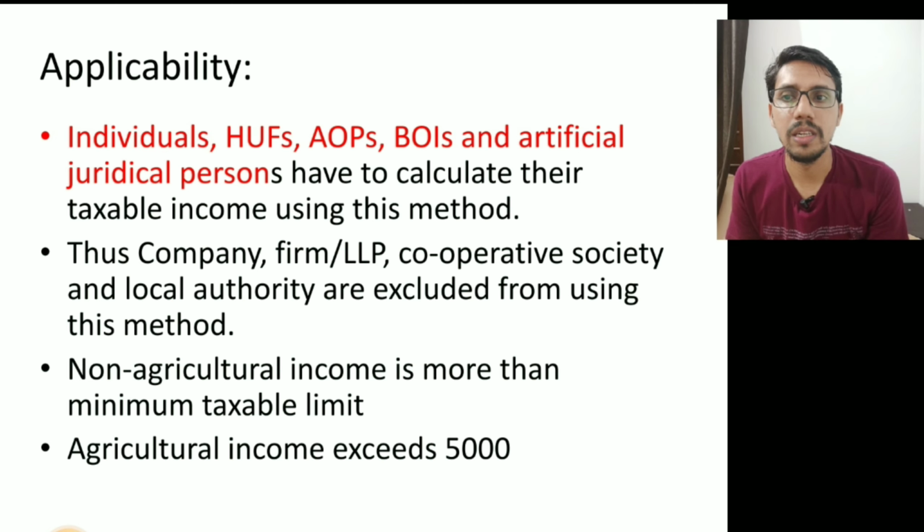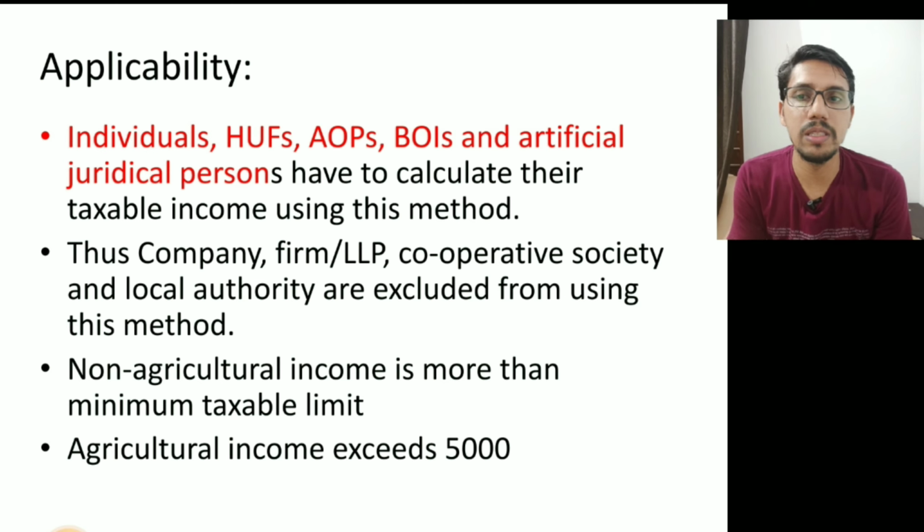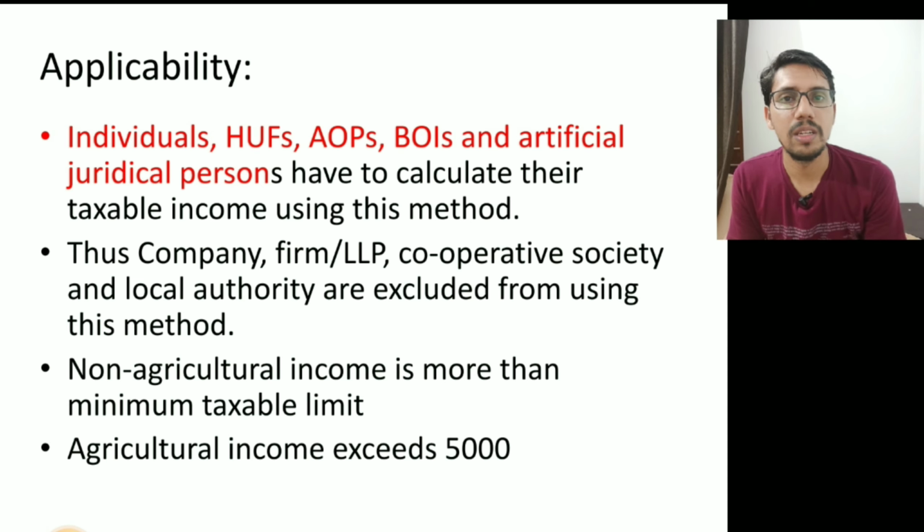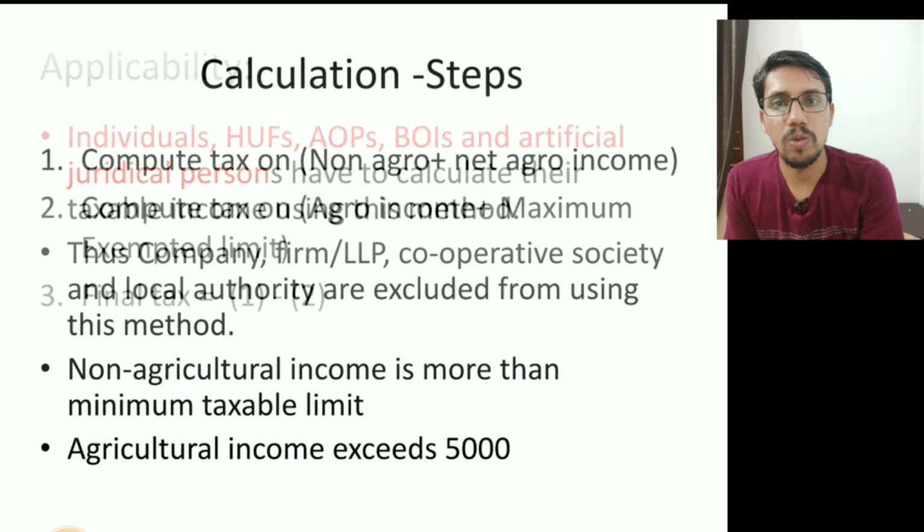Another condition is that the non-agricultural income shall be more than the minimum taxable limit. Minimum taxable limit here is 2,50,000. If your non-agricultural income is more than 2,50,000, then only you have to use this method, and agricultural income shall exceed 5,000. You include this partial integration only if your agricultural income is more than 5,000 and your non-agricultural income is more than the minimum taxable limit, that is 2,50,000.